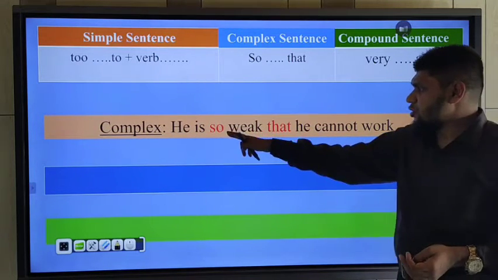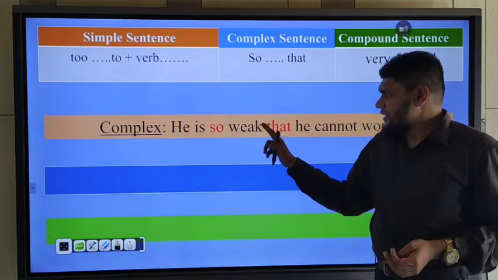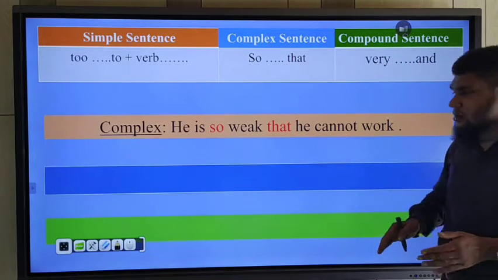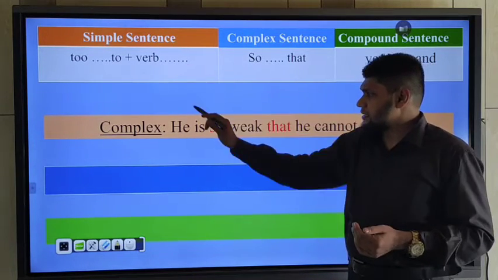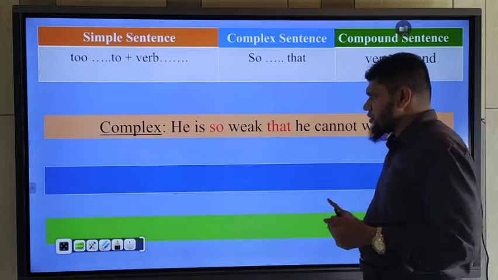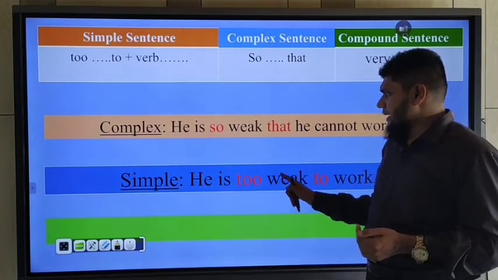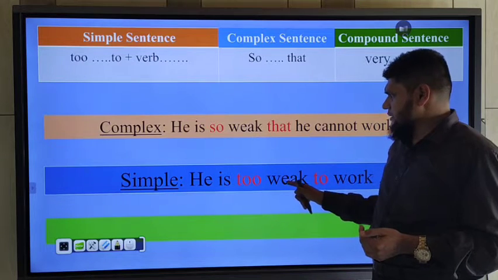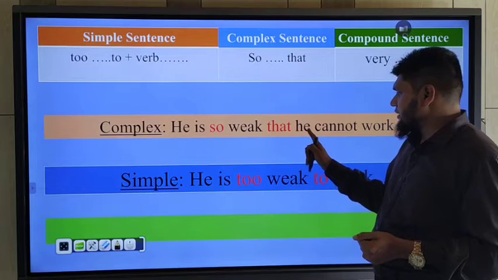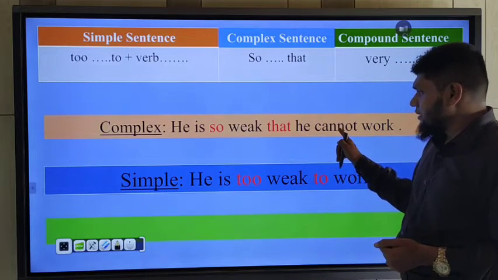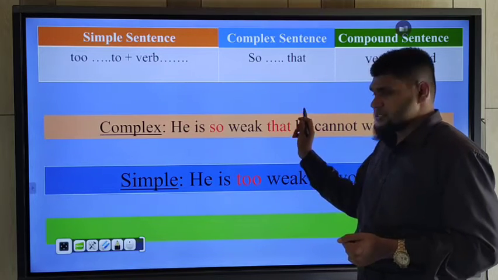Complex sentence: He is so weak that he cannot work. He is so weak that he cannot work. So you should use the structure. Instead of "so" you should use "too", and then the adjective, and you should use "to" instead of "that", and then you should avoid the subject plus auxiliary verb because the subjects are same.